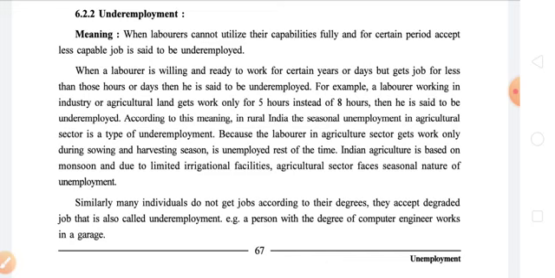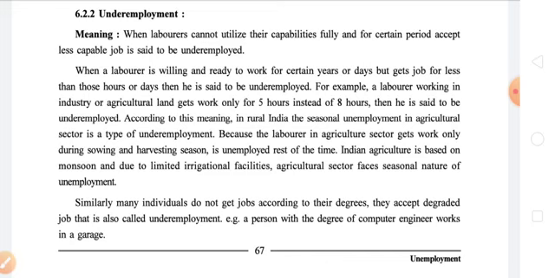So in the agricultural sector, underemployment prevails because laborers get work only during the sowing and harvesting seasons and are unemployed the rest of the time. It means other than these two seasons, they are not able to get any kind of work, and during that period they are in constant search of a job or some kind of permanent source of income.